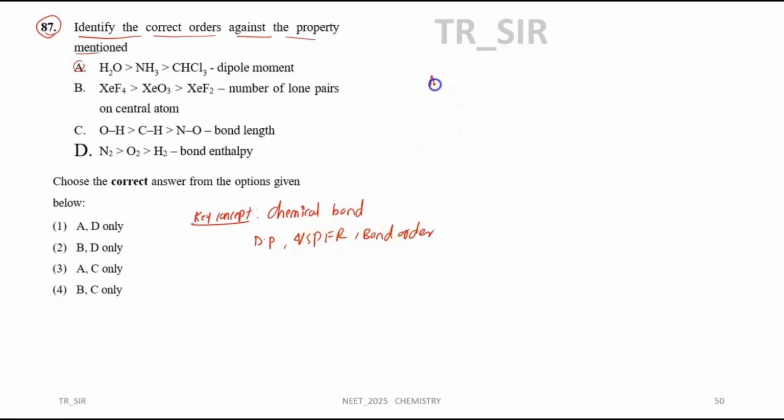Now, statement A is talking about the dipole moment. That is, dipole moment mu is equal to d into q. That means d refers to the size, into charge. That means mu depends on size as well as charge. Now first we'll see whether the given statement is correct or wrong.